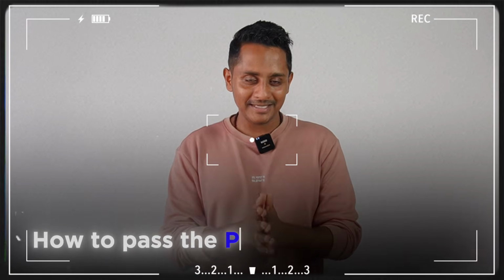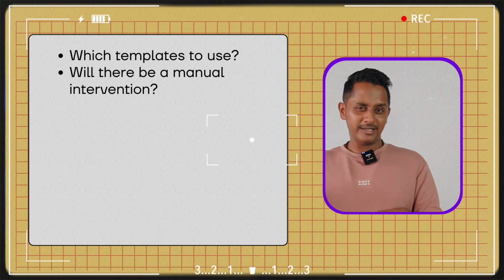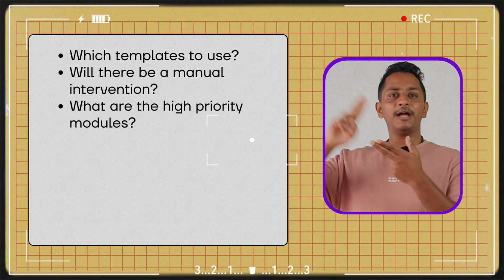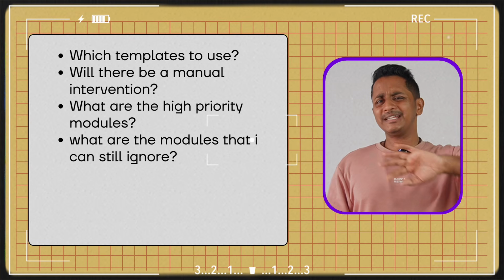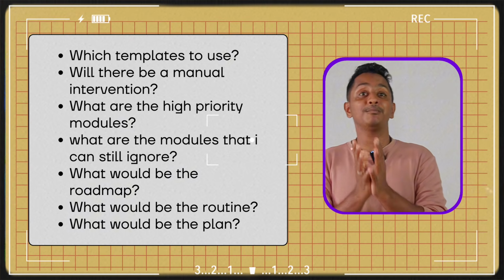How to pass the PTE Academic exam after the recent updates from Pearson. Which templates to use? Will there be a manual intervention? What are the high priority modules? What are the modules that I can still ignore? What would be the roadmap? What would be the routine? What would be the plan?